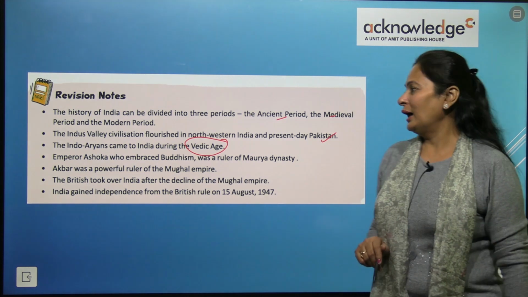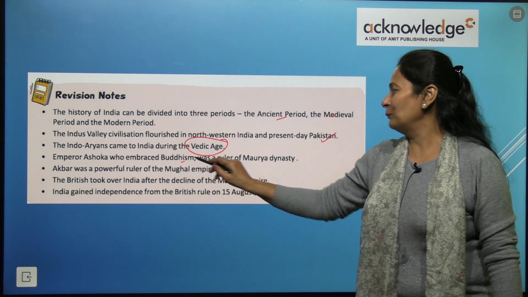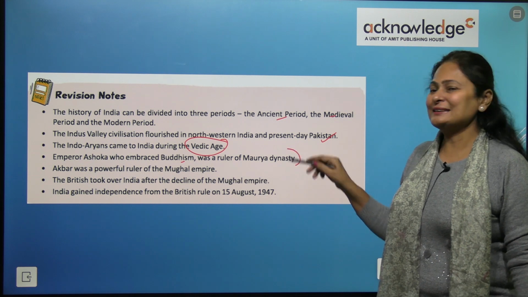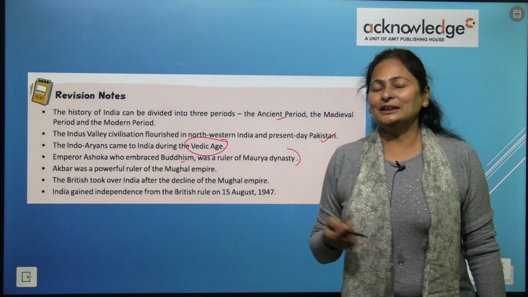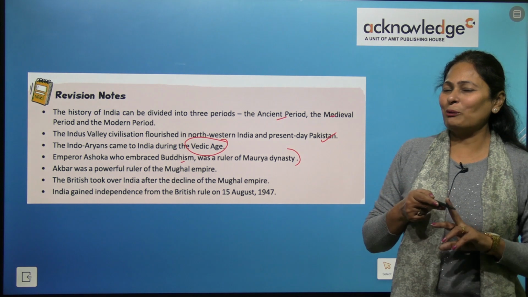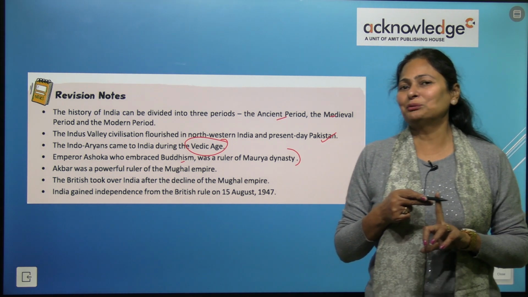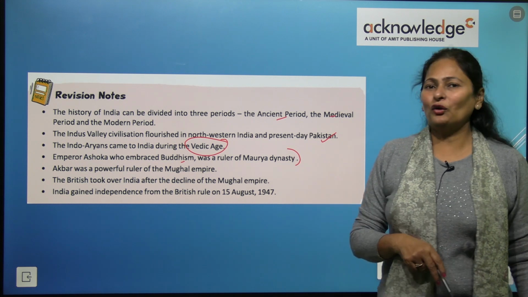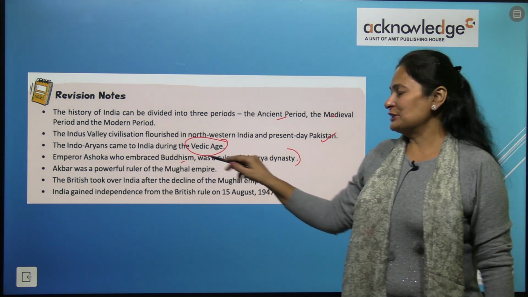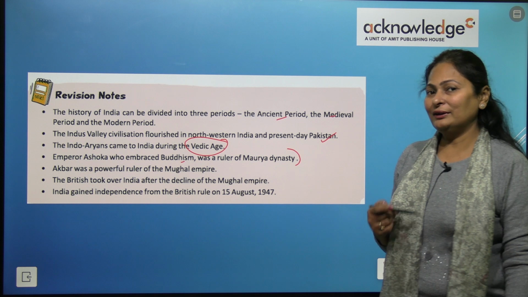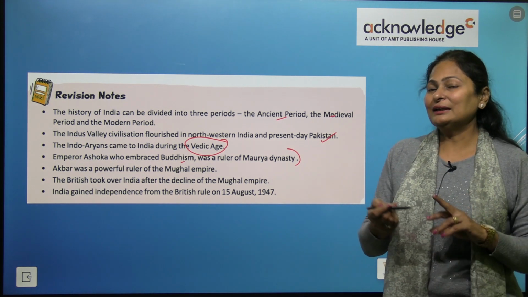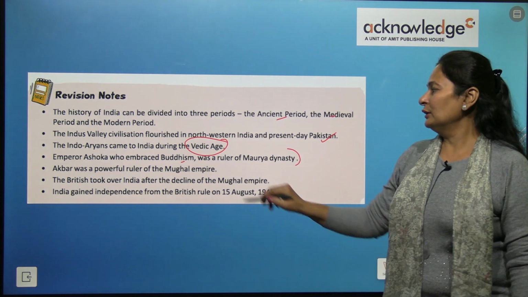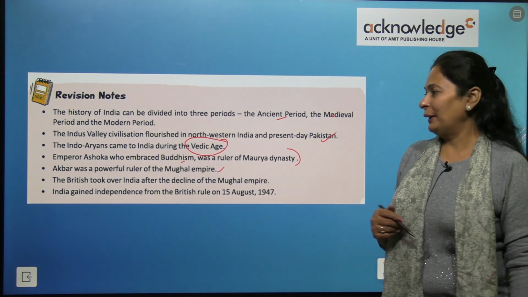Emperor Ashoka, who embraced Buddhism, was a ruler of the Mauryan dynasty. And who was the founder? Chandragupta Maurya. And Ashoka was the grandson of Chandragupta Maurya. And later, he embraced Buddhism after the Kalinga battle. Akbar was a powerful ruler of the Mughal Empire.